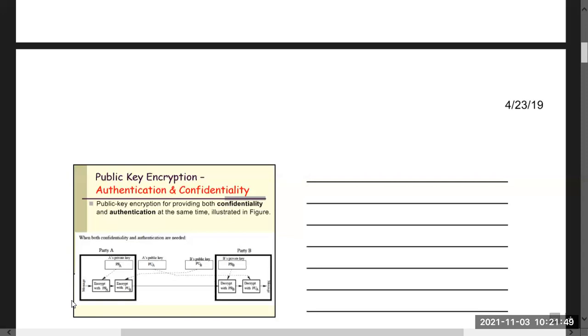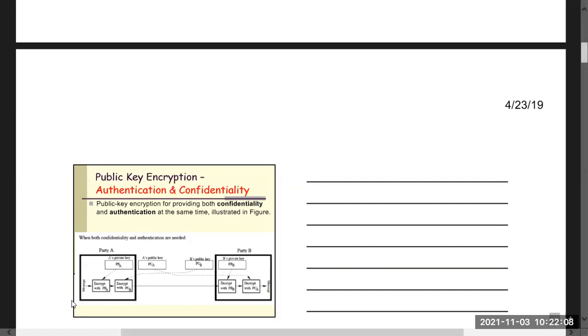You see, this is for the confidentiality purpose, and this is for the authentication purpose. And the message will go over the unsecured channel.